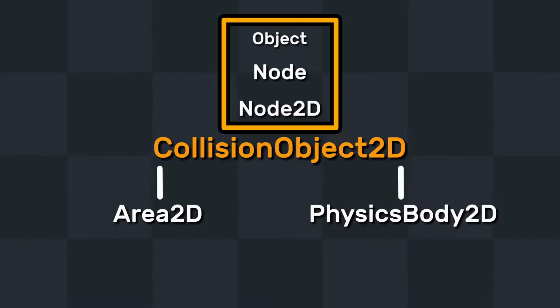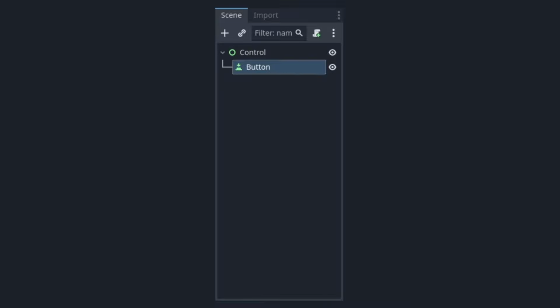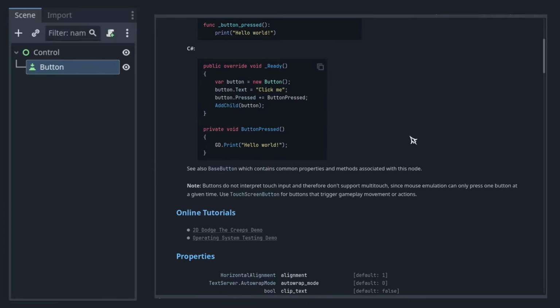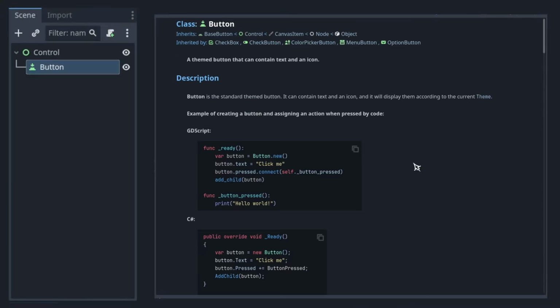Whenever you ask yourself what you can do with a particular node or class, what would you do? You'd open up the docs. Say you're looking at a button node and you want to run some code when the button is pressed. Presumably, the button docs page would have something relating to pressing the button, right? Nope. This is a really common pitfall. When you hit a dead end like this, it's a good idea to look at what classes this class inherits.